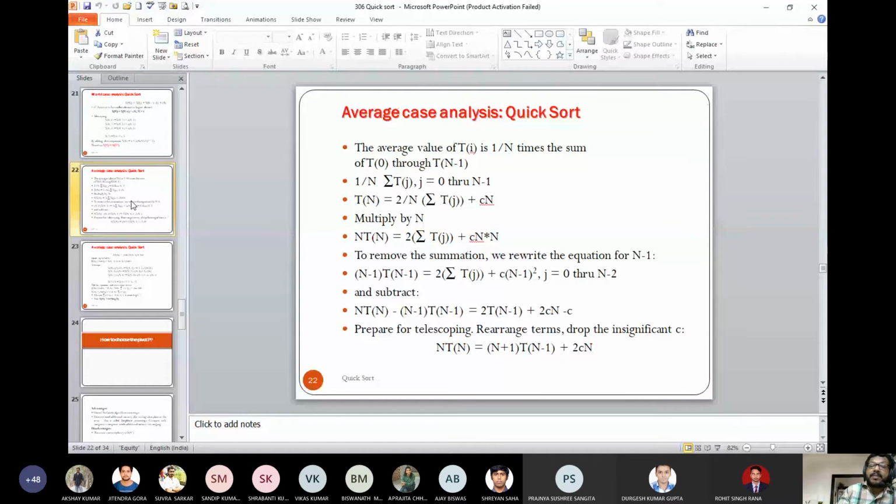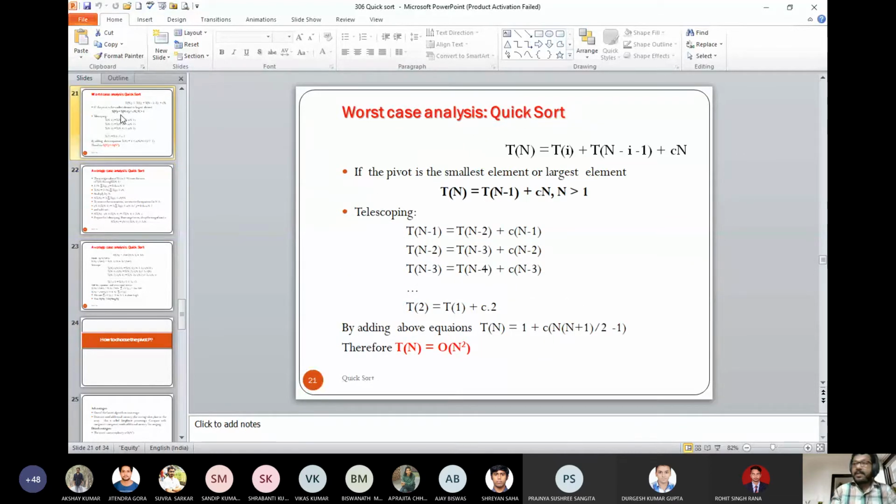Look at that. What will be the first term? I'll be sharing the PDF with you. So what will be the recurrence relation? Recurrence relation for quicksort. This will be the same as the randomized quicksort, that is, the average case analysis formula will represent it. So can anybody say the recurrence formula?